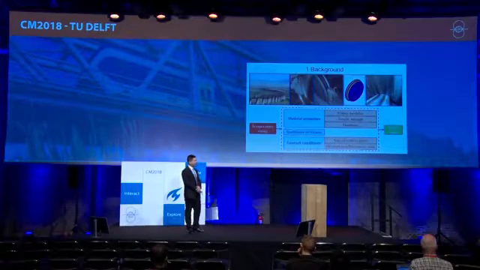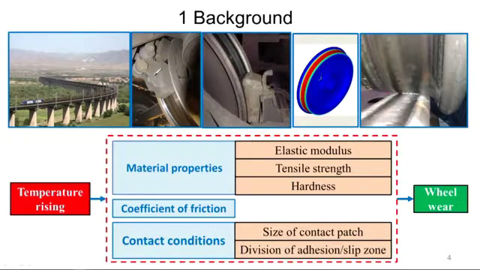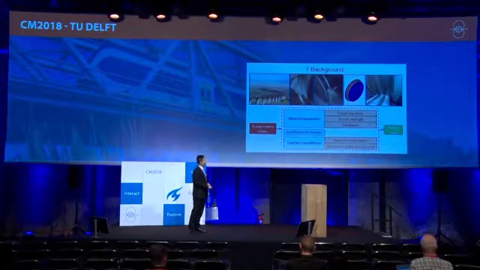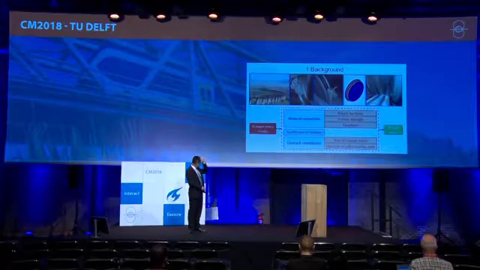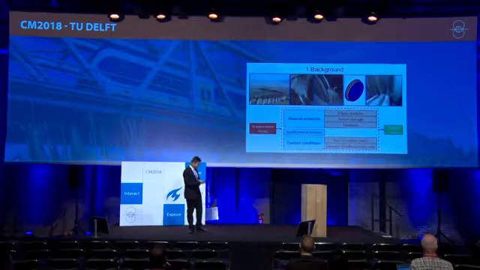Trend breaking is widely used on fluid trees and subway trees, which results in the considerable temperature rising on wear tread. The high temperature affects material properties, coefficient of friction, and contact conditions, and therefore affects wear. In the study, the numerical models are established to simulate wear, considering the temperature effects on the following factors, such as elastic modulus, tensile strength, hardness, coefficient of friction, size of contact patch, and division of adhesion slip zone.